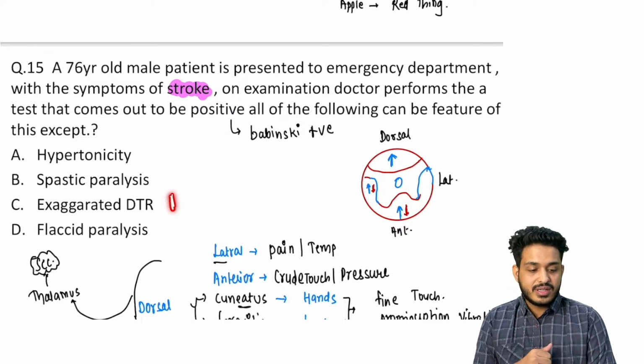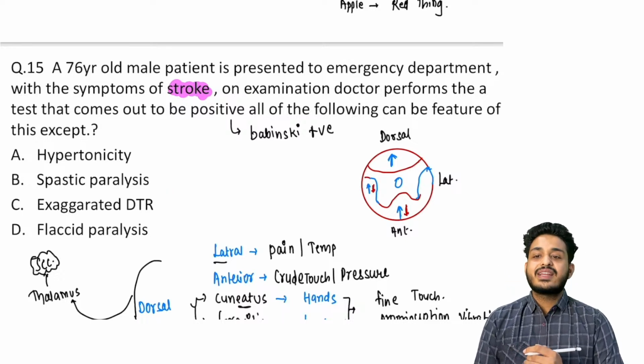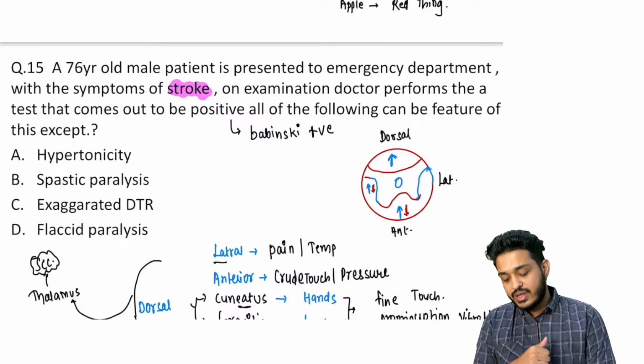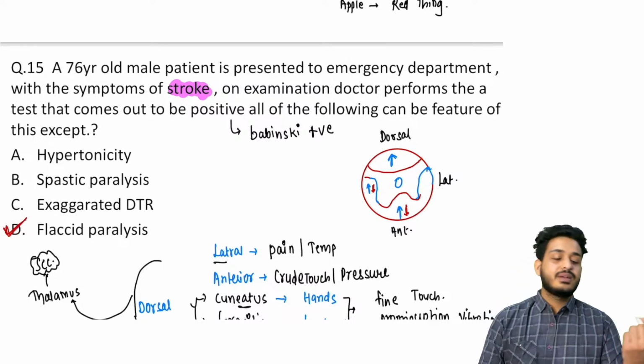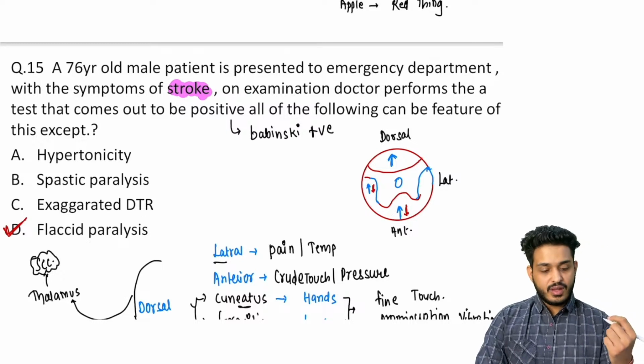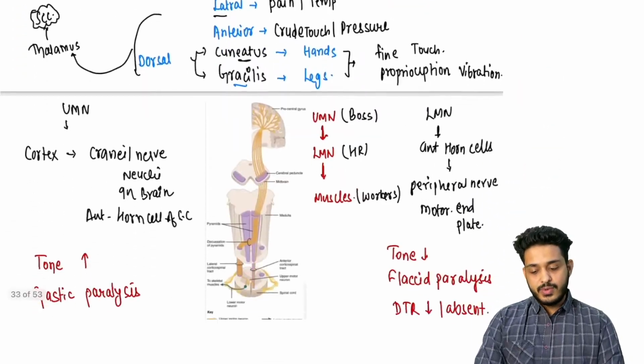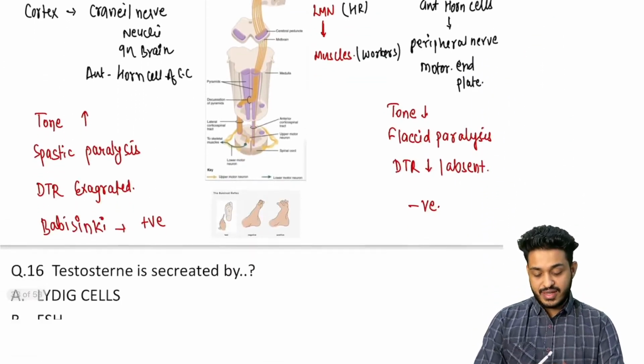What will happen to the deep tendon reflex? It will be increased. What is the odd one out? The odd one out is your flaccid paralysis. Flaccid paralysis, right? You understand this? You understand this type of question? If they ask you, I hope you will be able to solve this type of question as well, right?